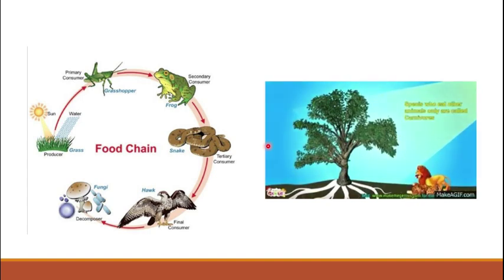So the energy from the sun is converted to chemical energy and stored in the plants, and these plants are eaten by the consumer, so this chemical energy is transferred to their body. So food chains or food webs show the feeding relationship and how the energy is transferred from one organism to the other organism.